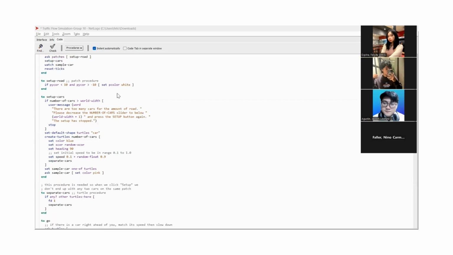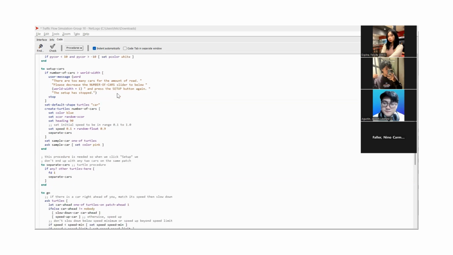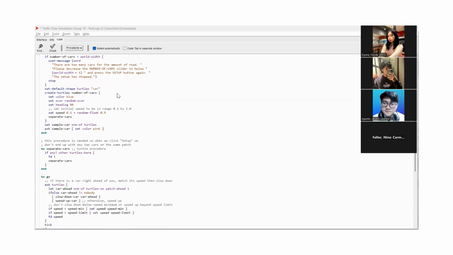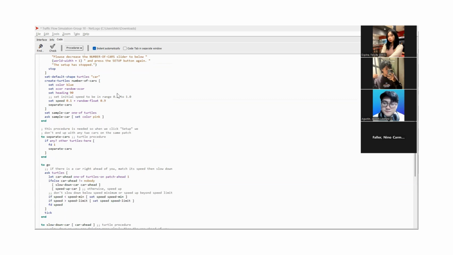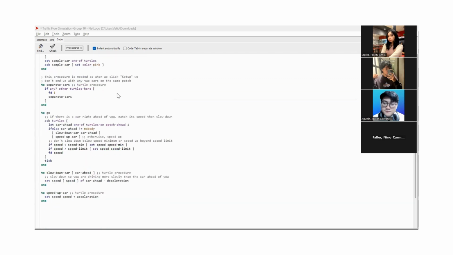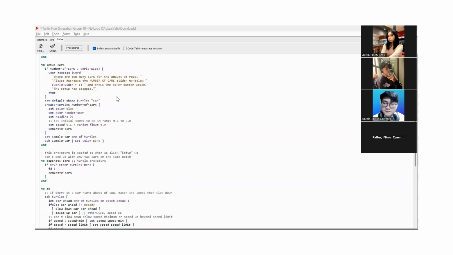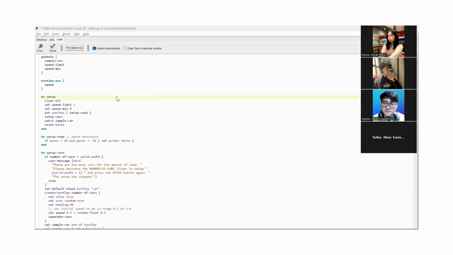The go procedure is the core of the simulation. It executes continuously and updates each car's speed and position based on the presence or absence of a car ahead. The car either slows down by subtracting the deceleration value from its speed or speeds up by adding the acceleration value.